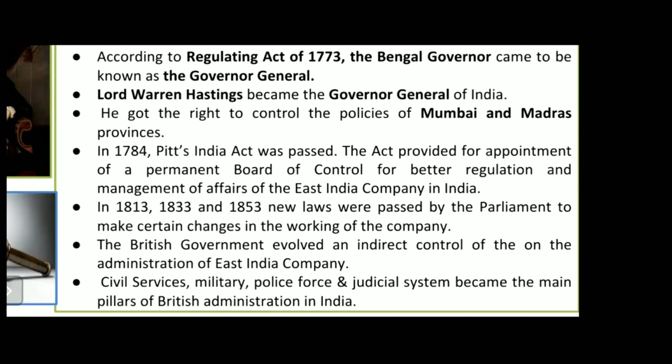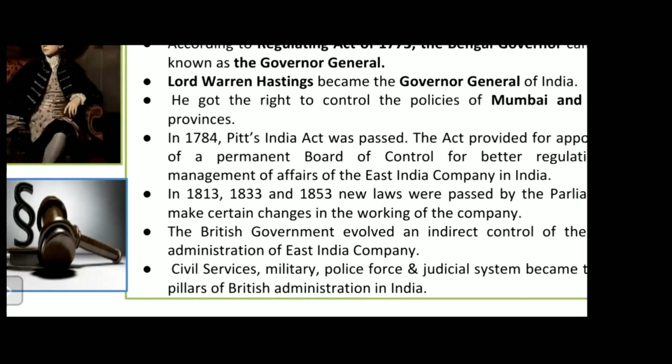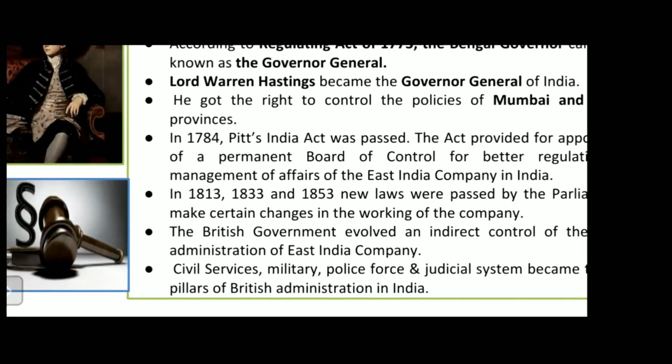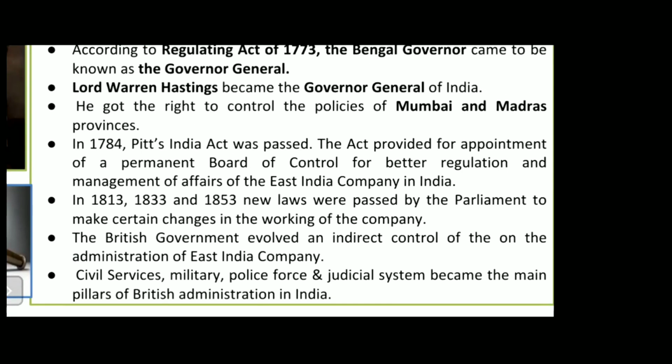Okay, in 1813, 1833 and 1853, new laws were passed by Parliament to make certain changes in the working of the company. If they found something wrong going on, they started putting in more new laws.